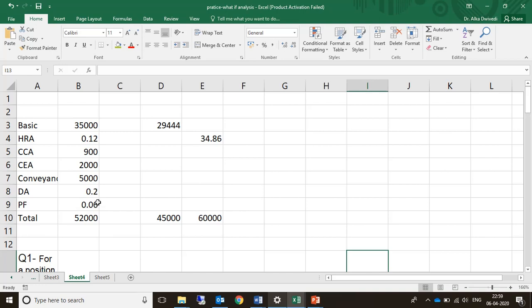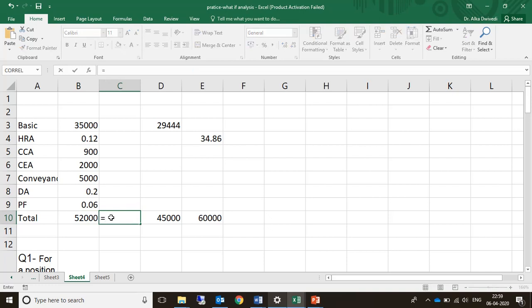Now, what do we do? First of all, we calculate the total compensation. For calculating the total compensation, a simple formula is to be used. We have calculated it to be 52,000, and I will write down the whole formula again for you here.